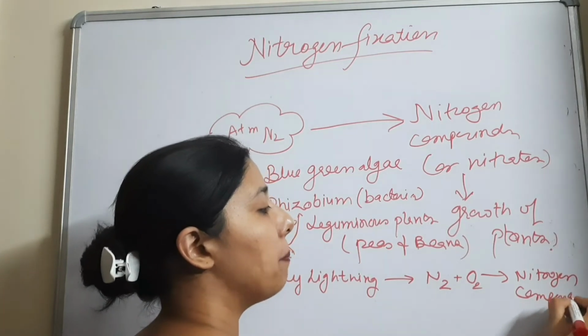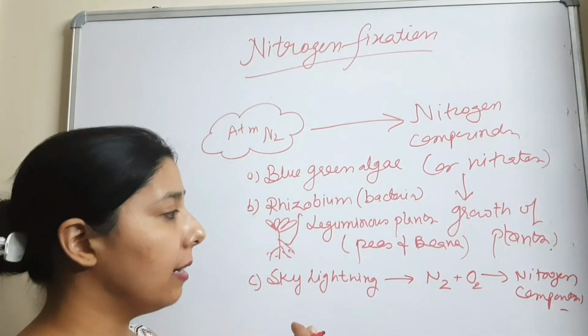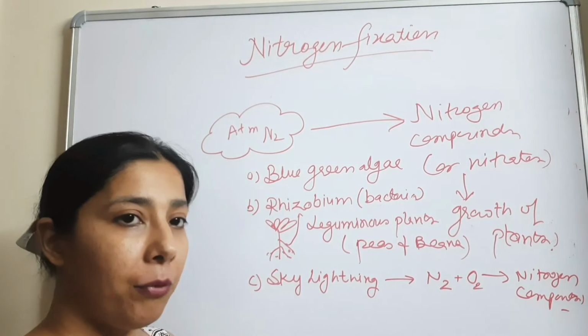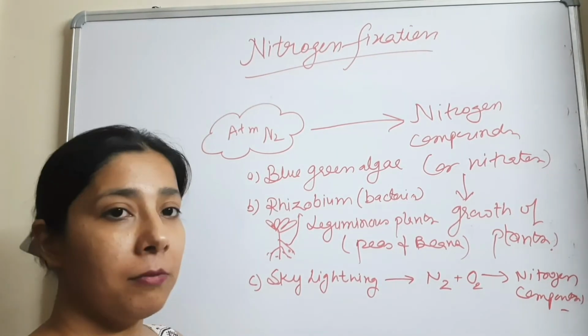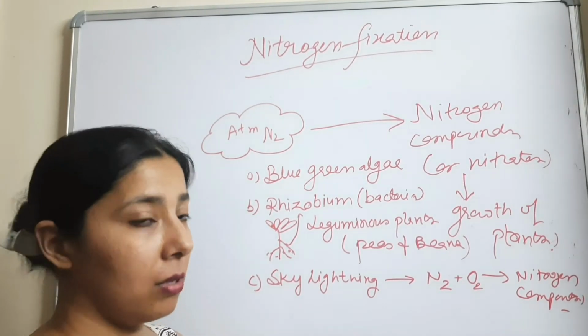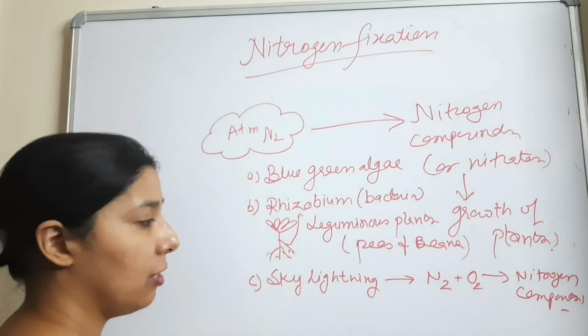These nitrogen compounds dissolve in the rainwater and come to the soil and mix with the soil, and from there the plants will use the nitrogen compounds from the soil for their growth. So this is how the sky lightning is helpful in nitrogen fixation.